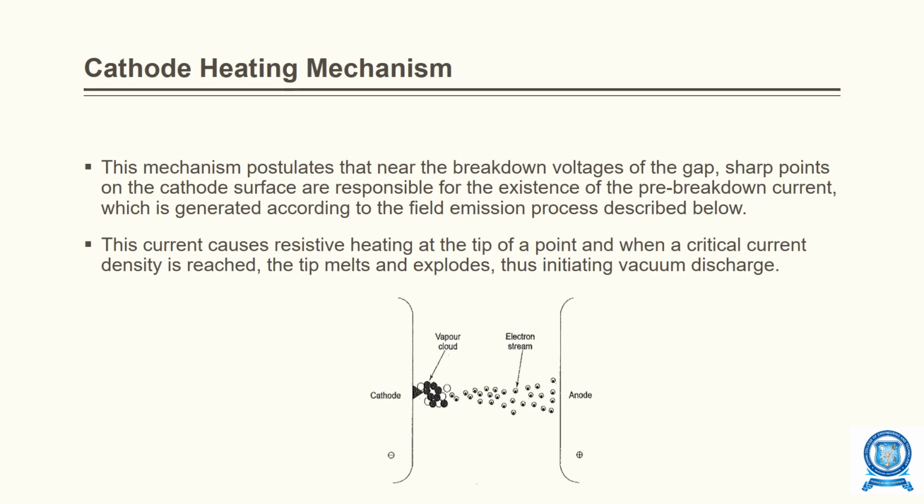Next one is cathode heating mechanism. In this mechanism, near the breakdown voltage of the gap, sharp points on the cathode surface, you can see sharp points will be there, and from there the particles will be released from the cathode surface, responsible for the pre-breakdown current, which is generated according to the field emission process described below. This current causes resistive heating at the tip of the point, and when a critical current density is reached, the tip melts and explodes, thus initiating vacuum discharges.